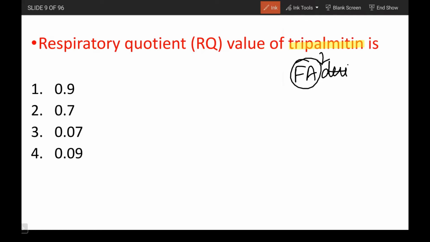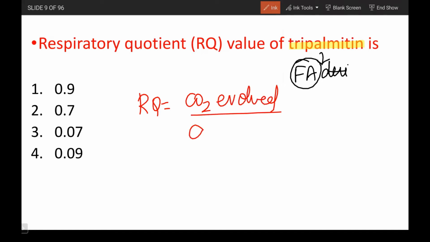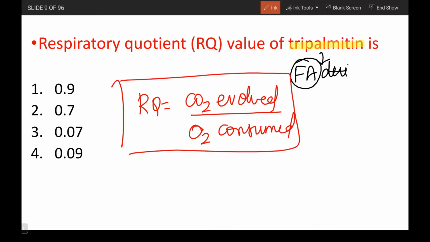Okay, and what is respiratory quotient? Respiratory quotient is nothing but volume of CO2 evolved to that of volume of oxygen consumed. So, in aerobic respiration, the cells are going to utilize oxygen and it is going to give out carbon dioxide, right? So, this is respiratory quotient. Carbon dioxide evolved to that of oxygen consumed.